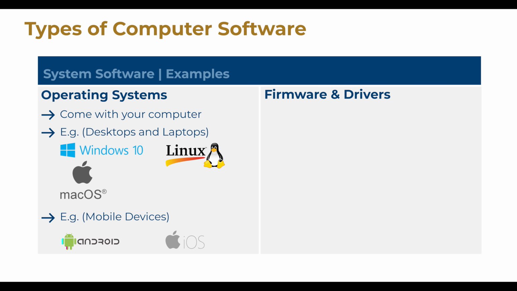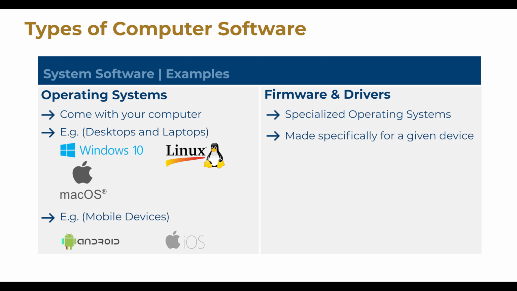Firmware and drivers. These are specialized operating systems that come with computer devices like graphic cards, printers, cameras, etc. They are similar to operating systems except that they are specifically made for the device with which they come. For example, my Canon EOS 6D Mark II came with a firmware that was made specifically for it. While I could get a copy of Windows and install it on any device that meets its hardware requirement, I could not get a copy of the EOS 6D's firmware and install it on any other camera.